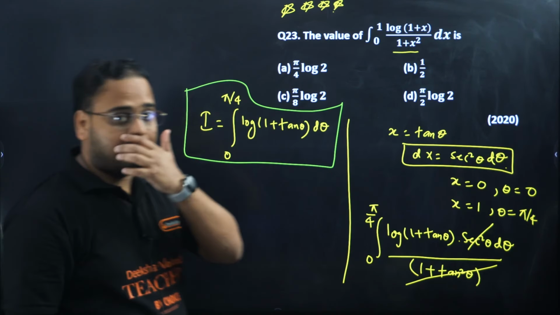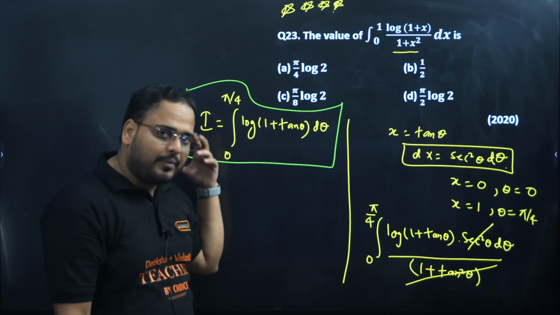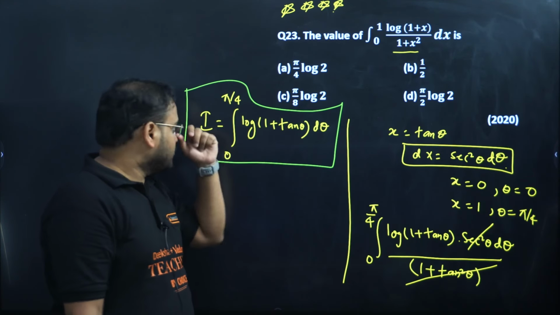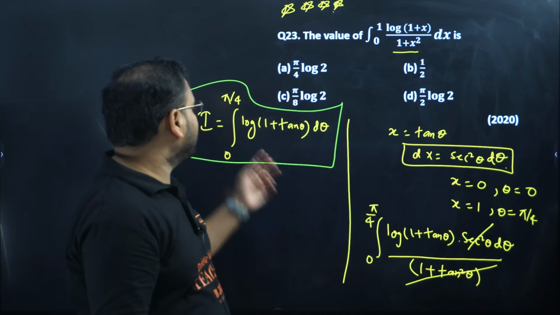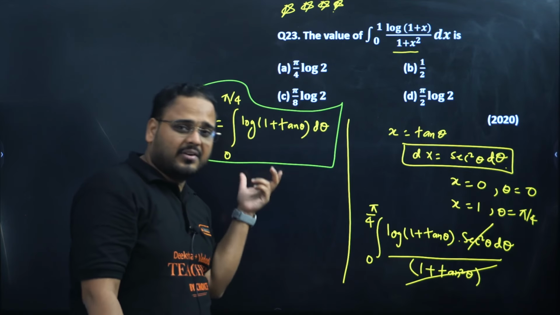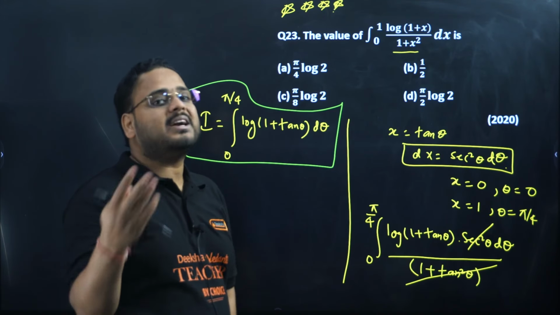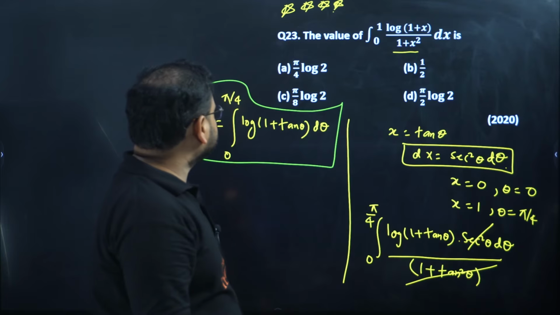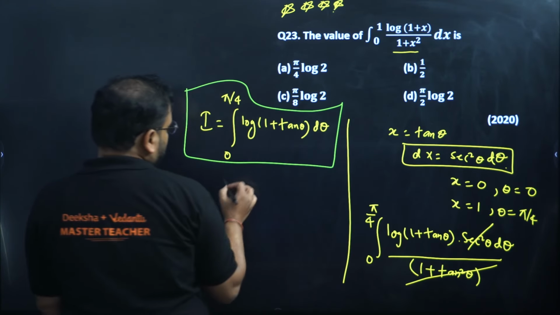All right, sir. Next, we're going to use what? What is going to make sense from here? I know many of you will get stuck at this point. So when nothing is working, try using King's rule once. If you don't think any identity will work, and any integration by parts will make it more complicated, try to use King's rule once. Some things might change. Let's try that. If I use King's rule,